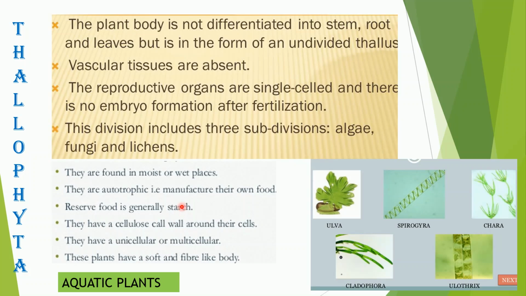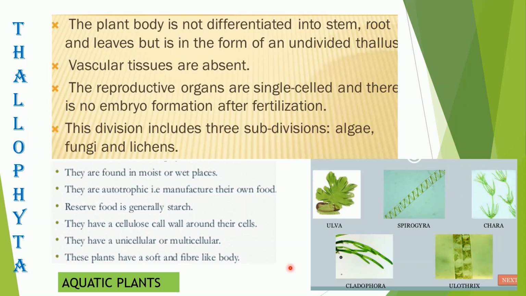Of course, since they are plants, they are photosynthetic, that is autotrophic, and they have a very soft, undifferentiated, long thread-like body. Okay, so we can say this group includes basically the algae, fungi and lichens. Now fungi, of course, we are studying under a separate kingdom. All varieties of algae have been placed under this subdivision of Plantae called Thallophyta.